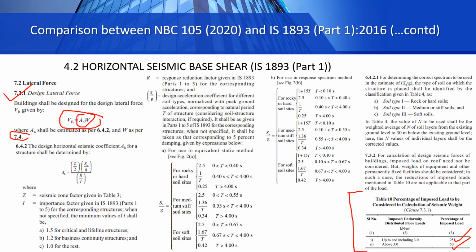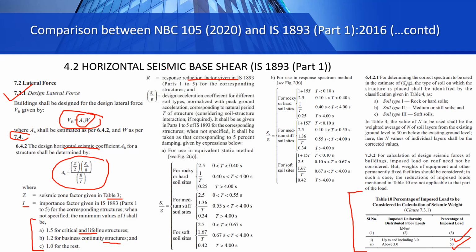And this AH here is the design horizontal seismic coefficient calculated with the formula Z by 2 into SA by G into R by I. Z is the zone factor you can find in table 3 of the Indian code. I is the importance factor, which is 1.5 for critical and lifeline structures, 1.2 for business continuity structures and 1 for the rest. In the Nepal Building Code we had 1, 1.25 and 1.5. R is the response reduction factor given in IS 1893 parts 1 to 5 for the corresponding structures.